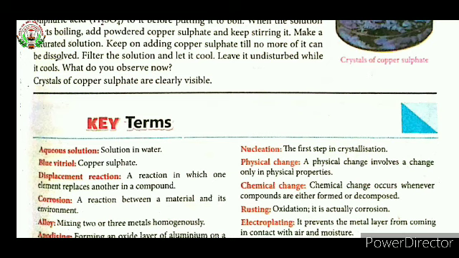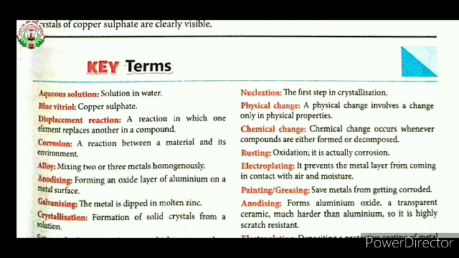Displacement reaction: a reaction in which one element replaces another in a compound. It means the more reactive metal can displace the less reactive metal from the solution. That is called a displacement reaction. Next, corrosion. Corrosion means oxidation or rusting, a reaction between a material and its environment. In the environment, air, oxygen and water vapor are present. Especially if it reacts with metals, it forms a metal oxide.